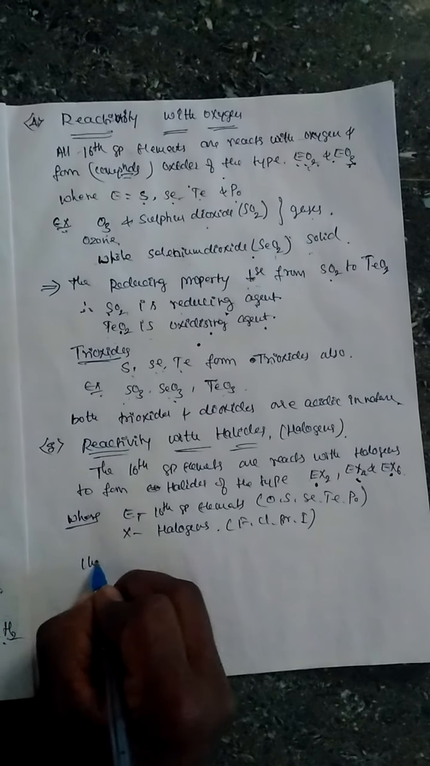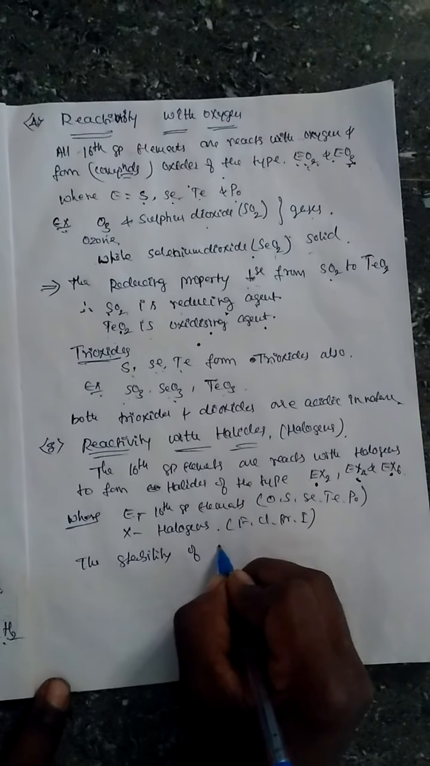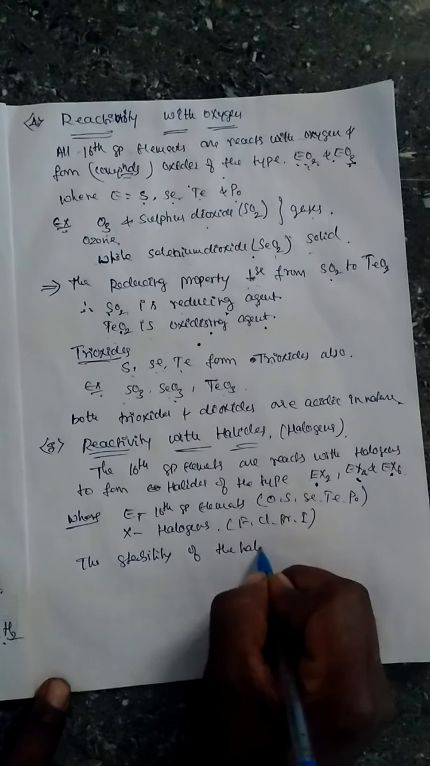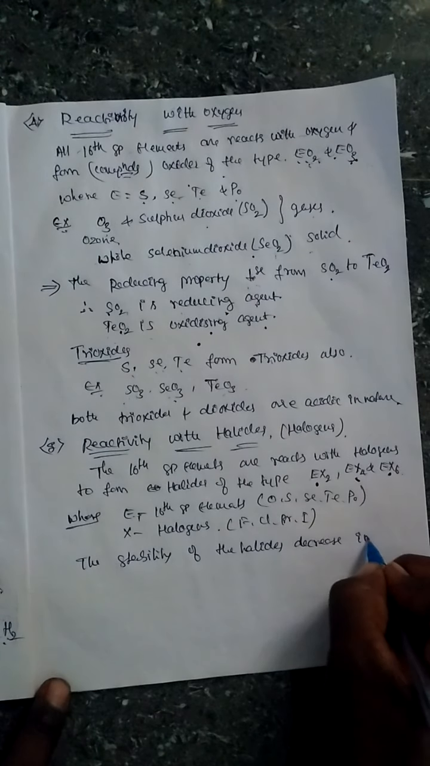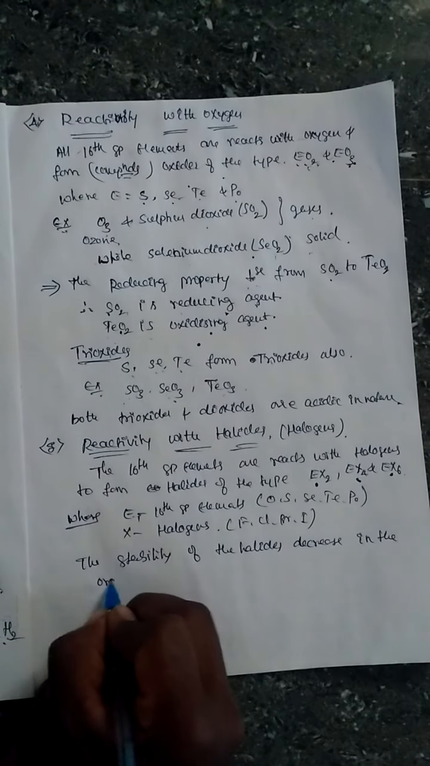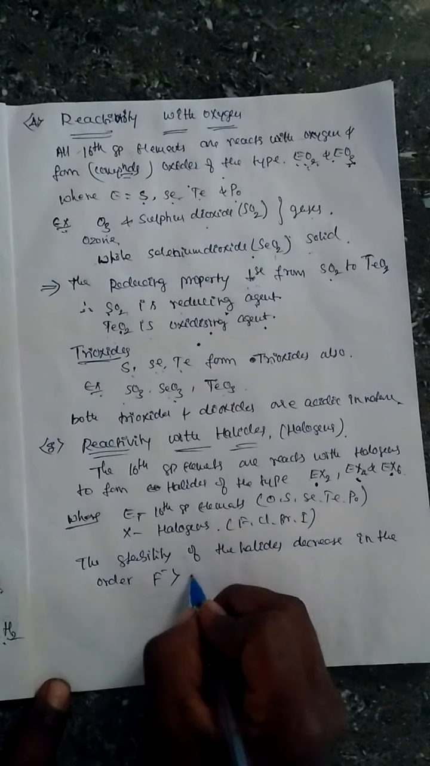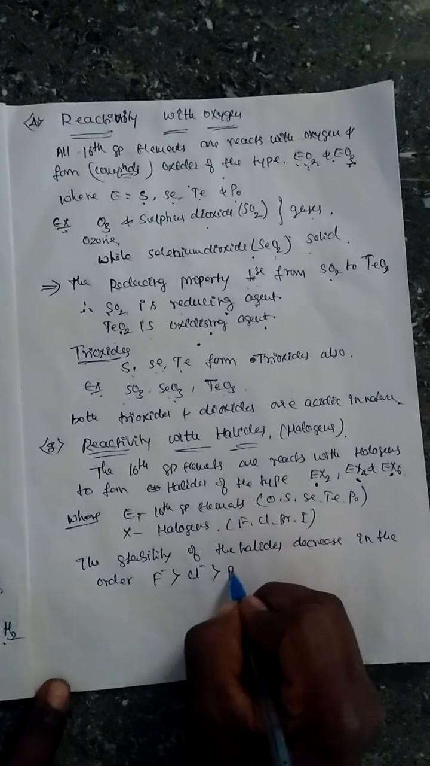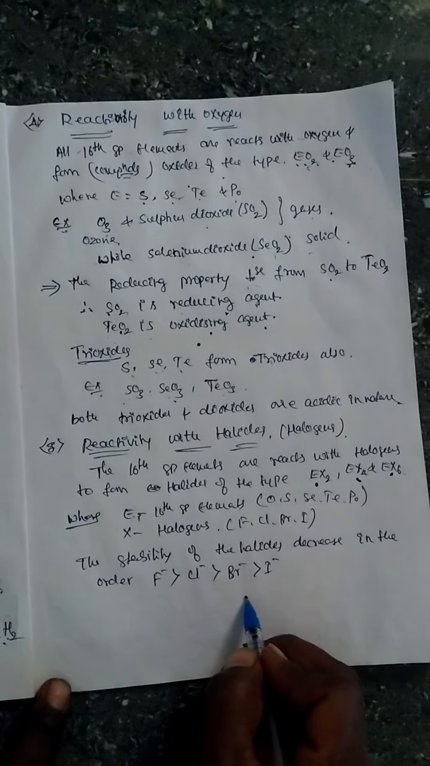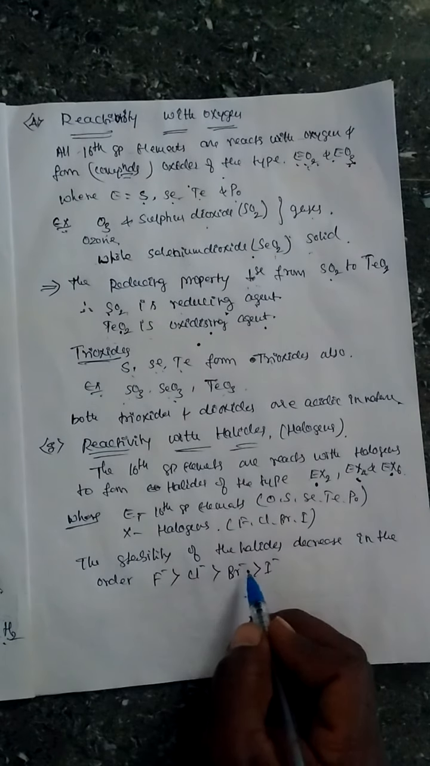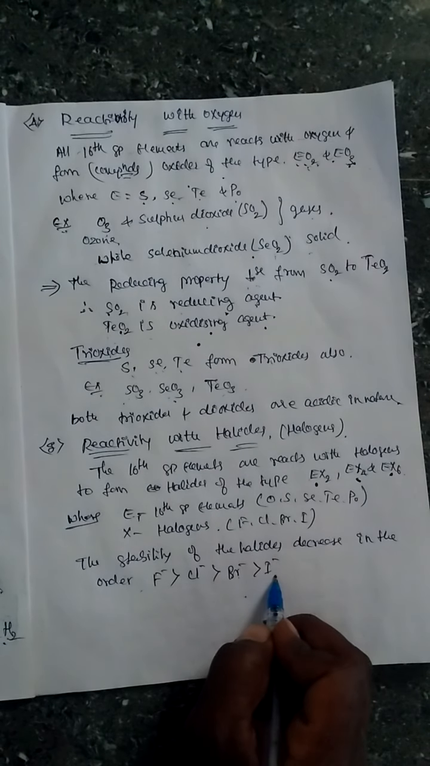Then the stability of the halides decreases in the order: fluoride is more stable than chloride, then bromide and iodide. So as the size of the atom increases, the stability decreases. This is the stability of halides, decreasing in the order fluorine, chlorine, bromine and iodine.